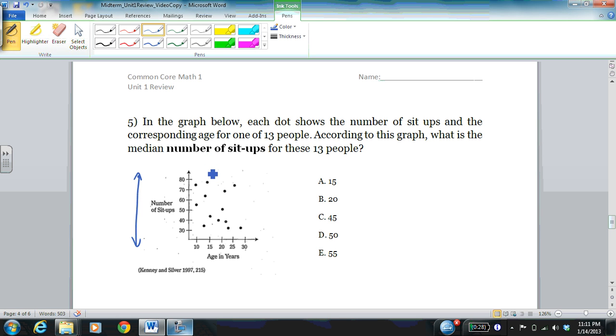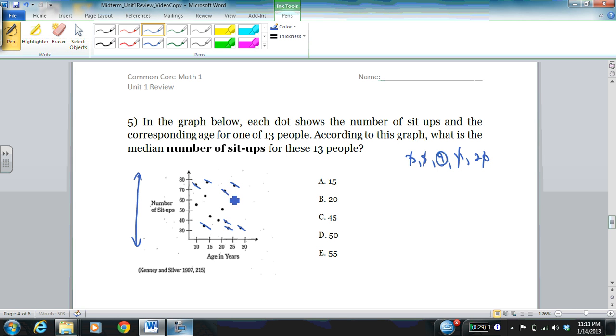So what we have to do is start the same way we would with a set of numbers. Like if I had 3, 5, 9, 11, 20. I cross off one on the low end, one on the high end, one on the low end, one on the high end. So I arrive at the median. So we'll do the same thing here. I cross off the lowest value, the highest value, the next lowest, the next highest, and so on.